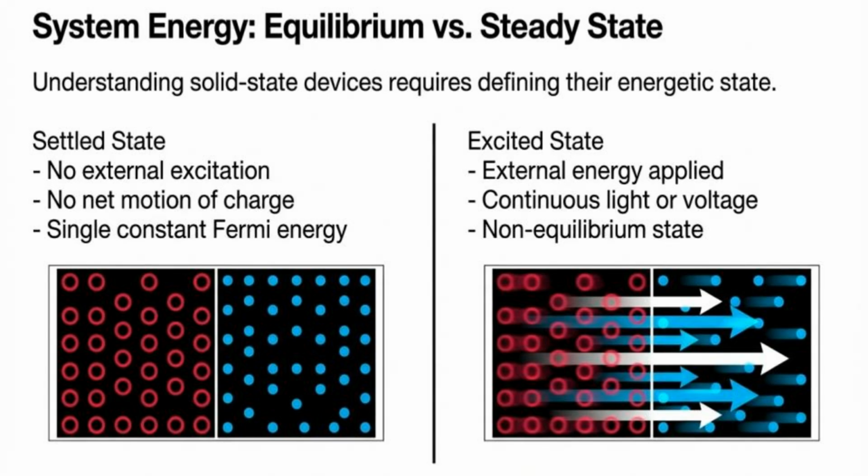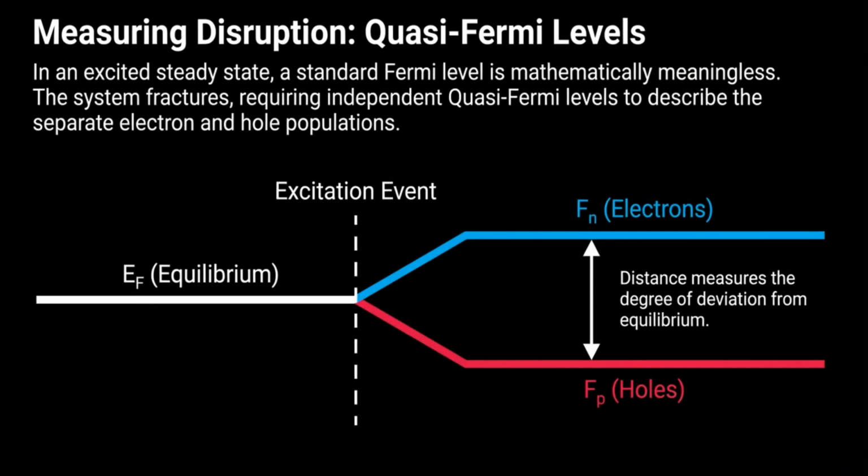Understanding solid-state devices requires defining their energetic state as either equilibrium or steady state. Equilibrium is a settled state with no net motion of charge, while a steady state involves external energy and is non-equilibrium. In an excited steady state, the system fractures, requiring independent quasi-Fermi levels for the separate electron and hole populations. The distance between these levels measures the degree of deviation from equilibrium.